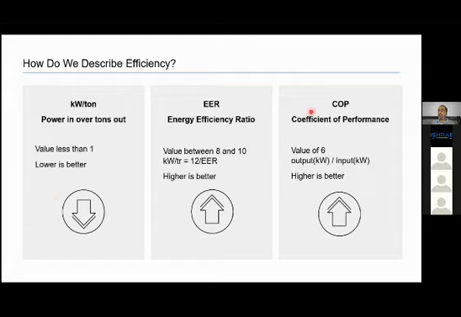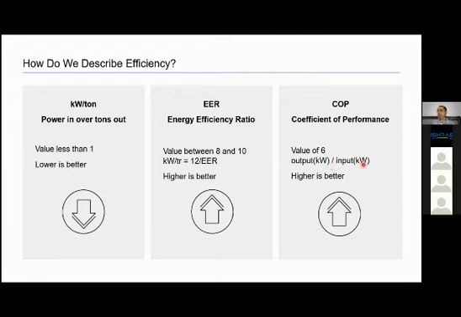And COP, we have started using this term also, COP, which is metric unit, in which COP is nothing but your output divided by input. Both the units are in kilowatt. They don't recognize tonnage, they recognize both the units in kilowatt.